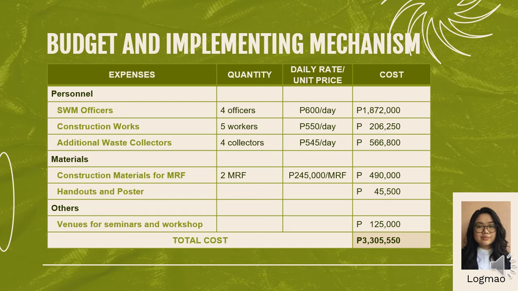And to achieve the third objective, workshops and seminars will also be conducted. Posters and handouts will be presented and distributed. Considering a 3-year period, the table in the slide shows the rough estimation of project costs in achieving the objectives of this project proposal. The cost for personnel is